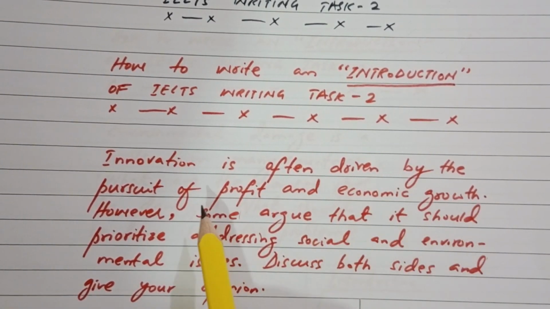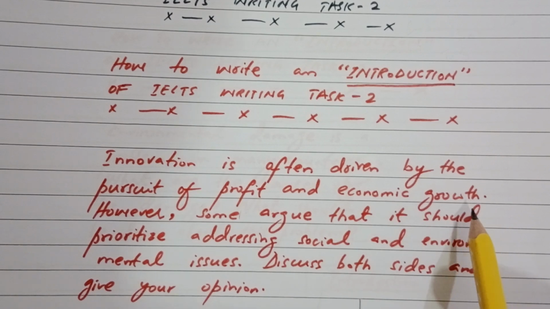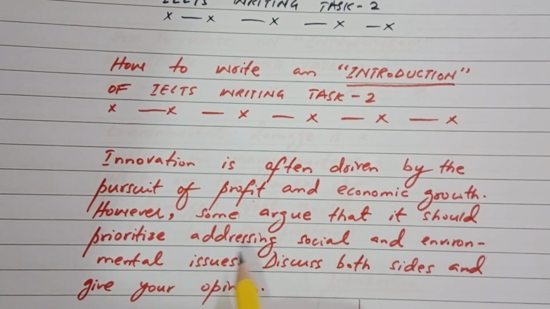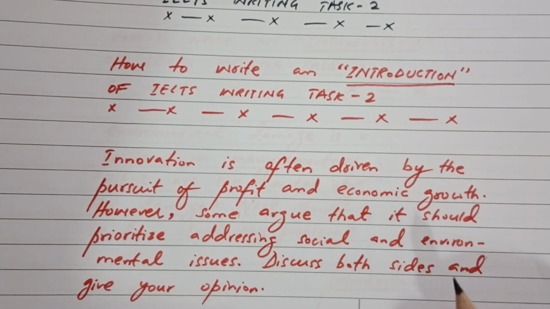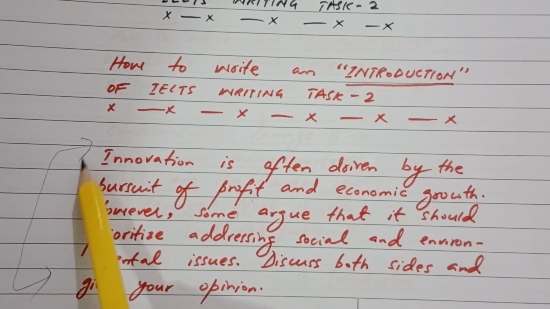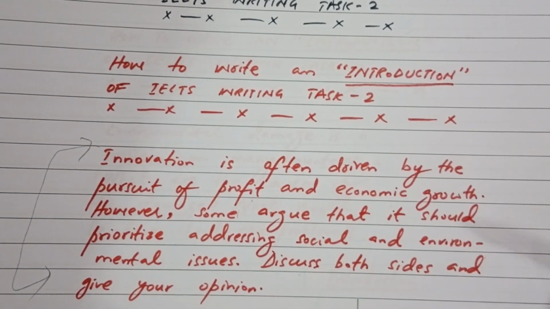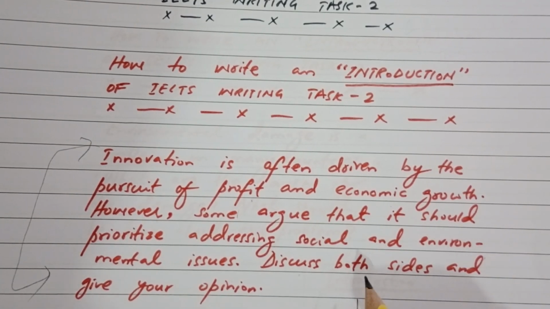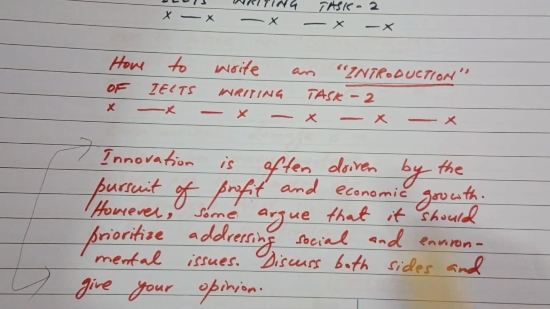Innovation is often driven by the pursuit of profit and economic growth. Means these both are the main driving forces behind innovation. However, some argue that it should prioritize addressing social and environmental issues. Discuss both the sides and give your opinion. So, this topic is all about innovation and what are the driving forces behind the pursuit of innovation. So, some think that these are the profit and economic growth. However, others believe that they should be the social and environmental issues.